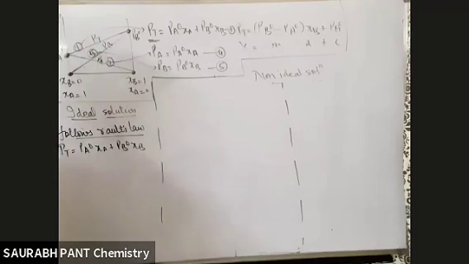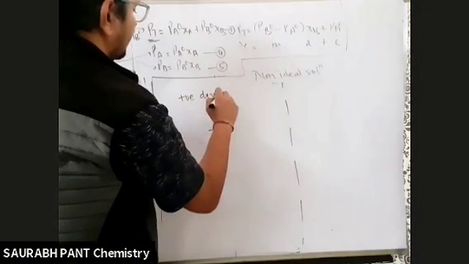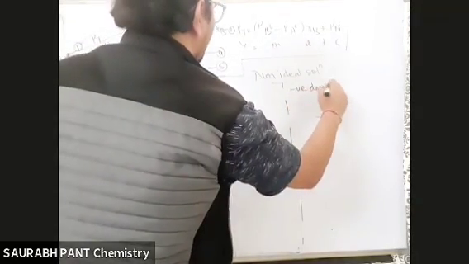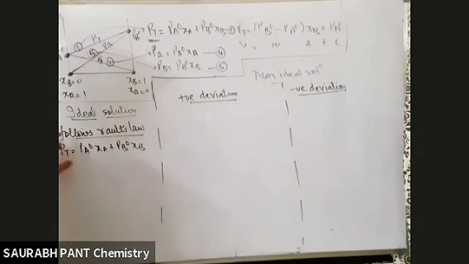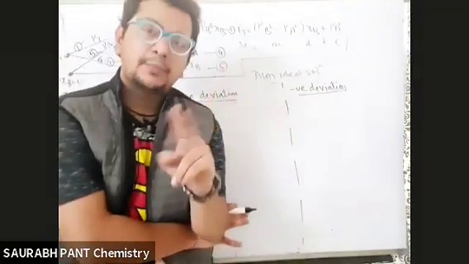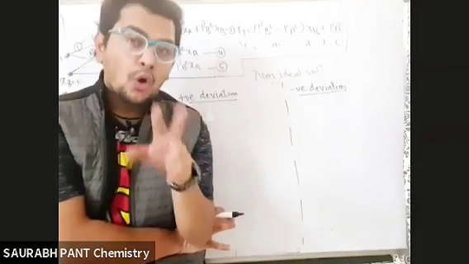In non-ideal solution, there are 2 sets: one is positive deviation and one is negative deviation. That means if Raoult's law is not followed, when the total vapor pressure is not equal to PA naught XA plus PB naught XB, there are 2 possibilities. Either the total vapor pressure can come more than what you calculate using Dalton and Raoult's, or it can come less.